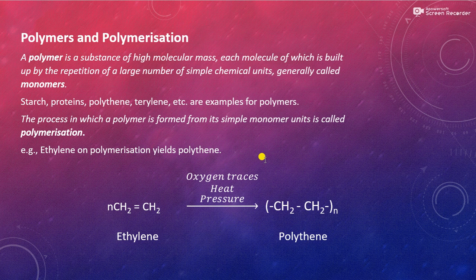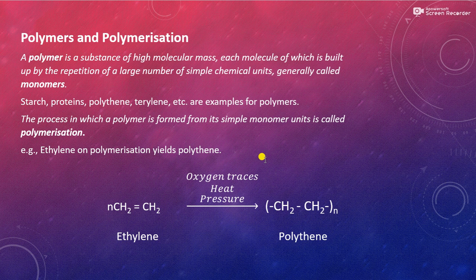The next is polymers and polymerization. So what is a polymer? A polymer is a substance of high molecular mass, each molecule of which is built up by the repetition of a large number of simple chemical units, generally called monomers. So what is a polymer? A polymer is a substance which is built by the repetition of a large number of monomer units. For examples, starch, proteins, polythene, terylene, etc.